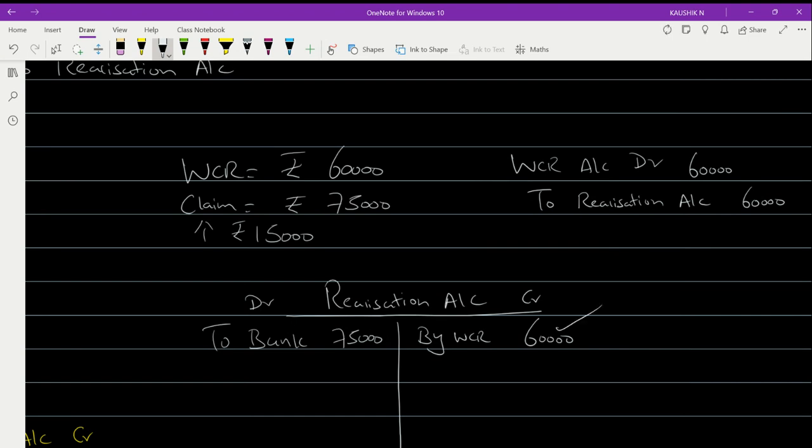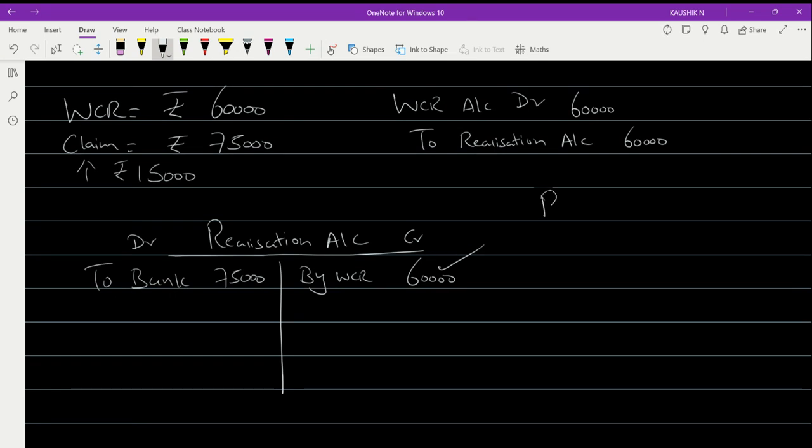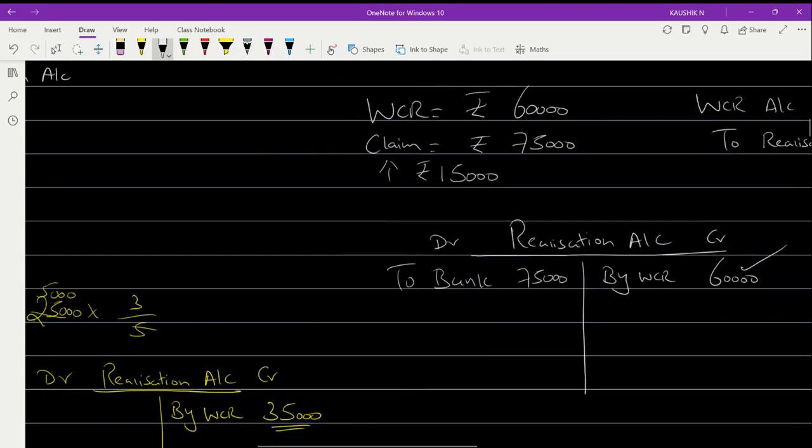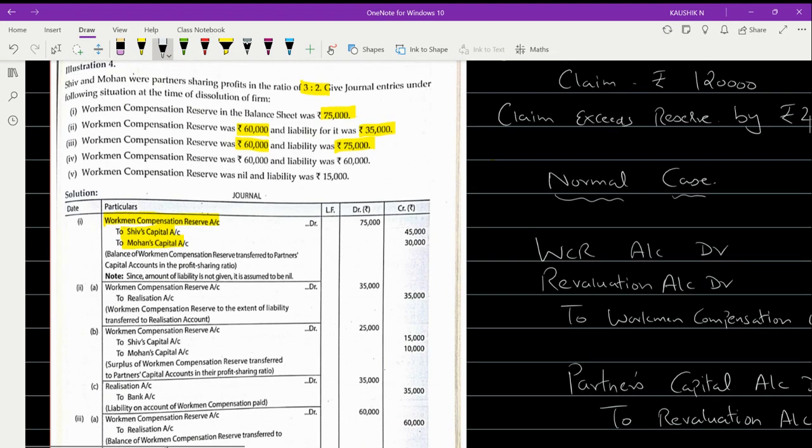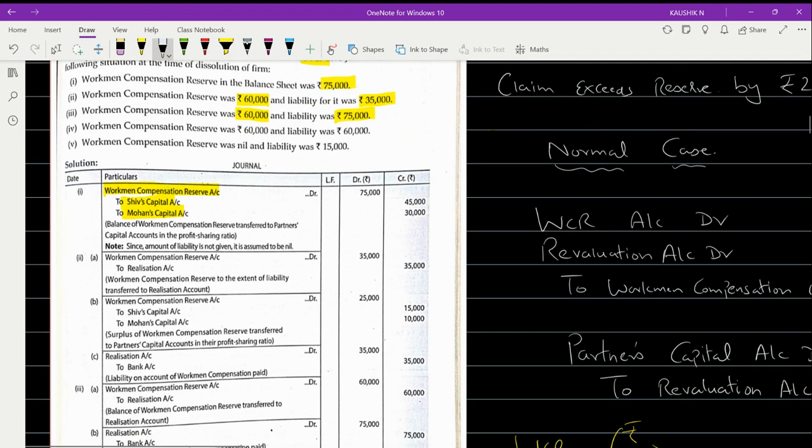For this, the entry should be: realization account debited to bank account. So the entire 75,000, that's the liability value which I have to settle, so that I settled it. Got it? So this is how the payment will be done in case of the third case. Any doubt up to this third case? Any doubt up to the third case?